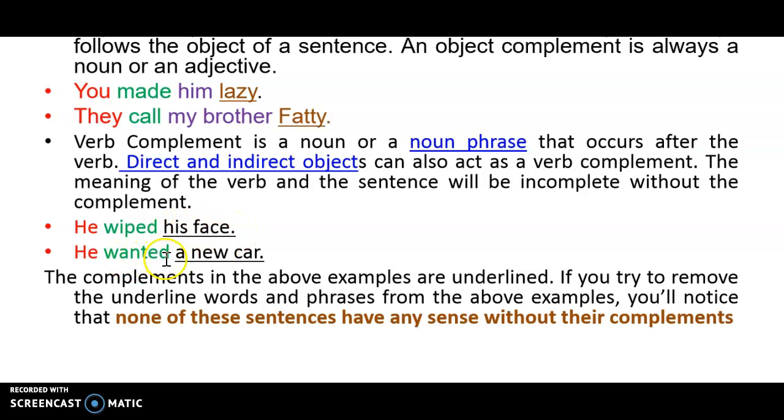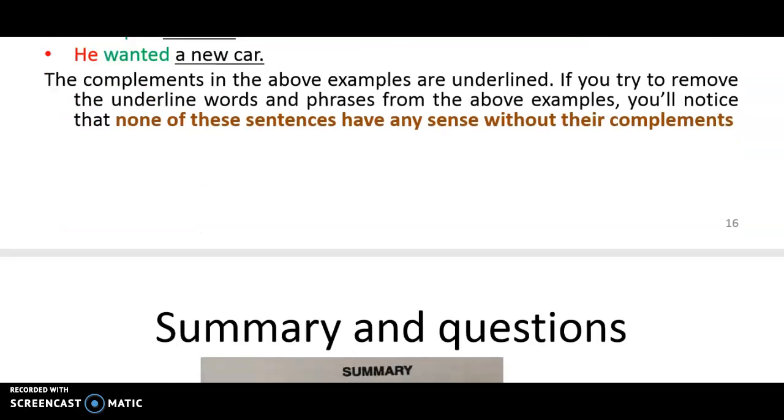Okay. And he wanted a new car. Here you only have the SVO pattern. So he wiped his face. He wanted a new car. So all that is underlined are complements. If you remove them, they do not make any sense. So they are complements. Okay.